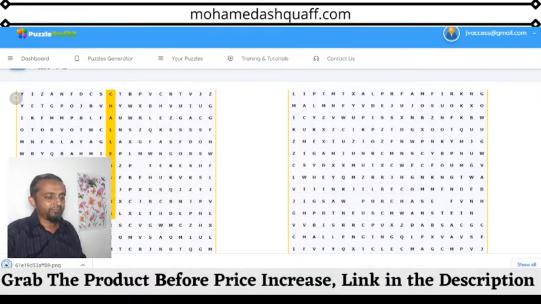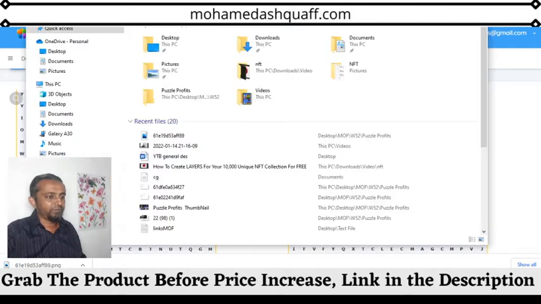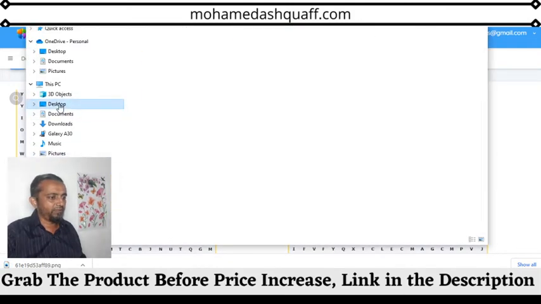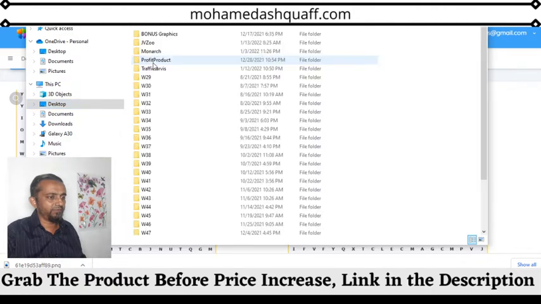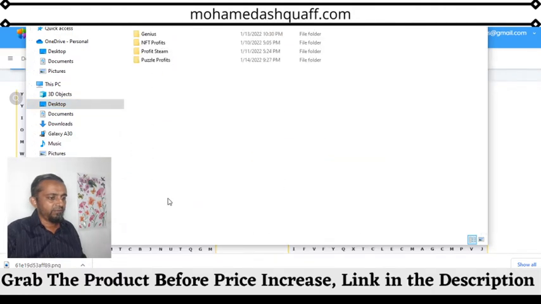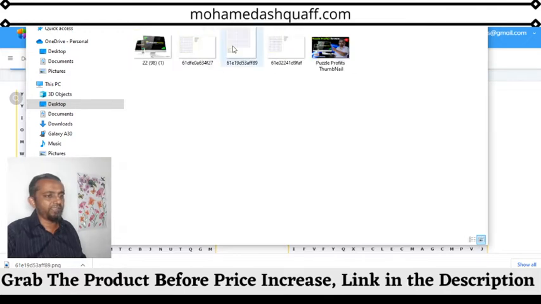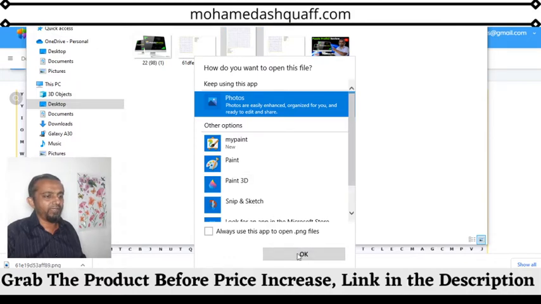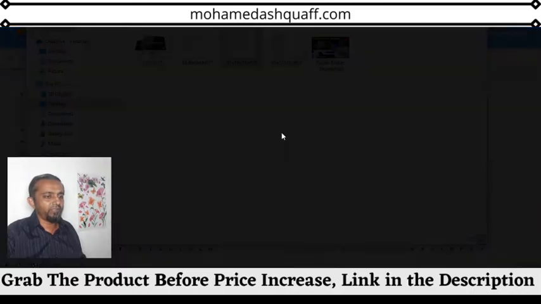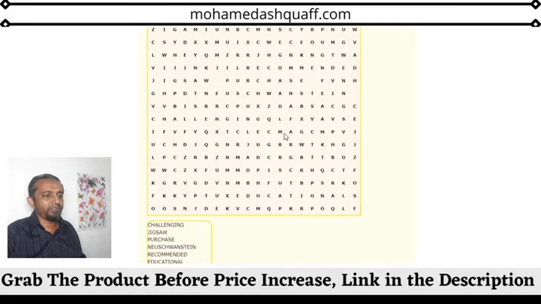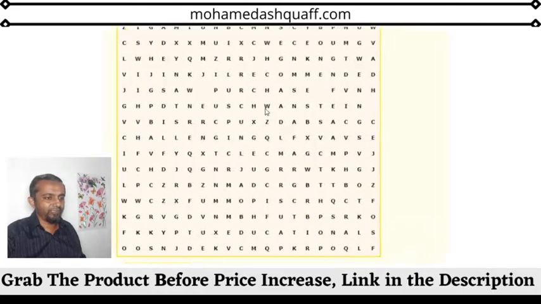Where are those puzzles which I created? Wait a minute, I have them on the desktop, in the puzzle profits folder. Here, these are the puzzles we created. But after that, you have to wait a minute. Okay, now the puzzles are here. Now you can see it is not clear, the fonts are not clear.